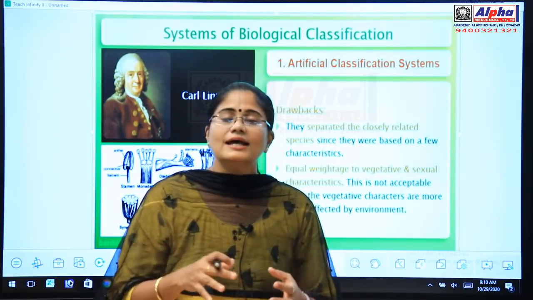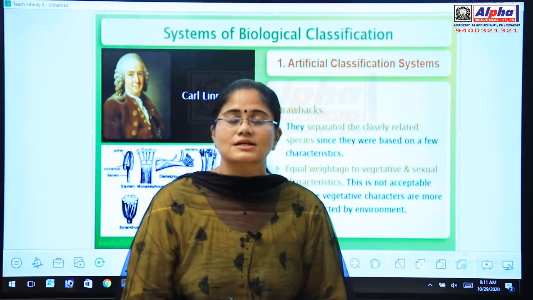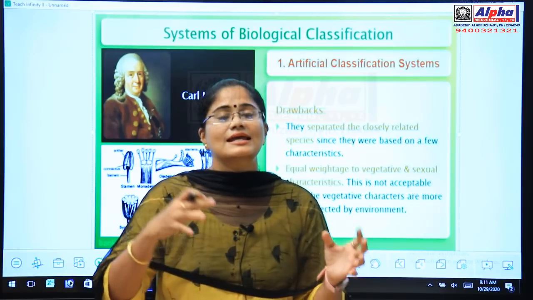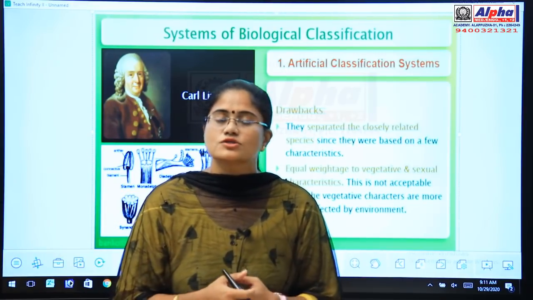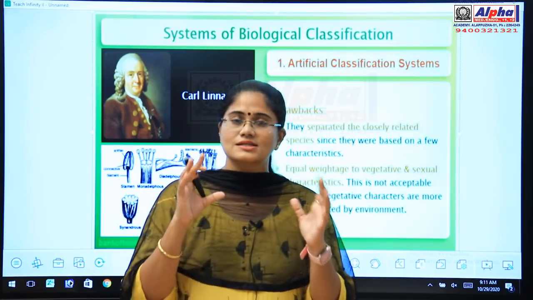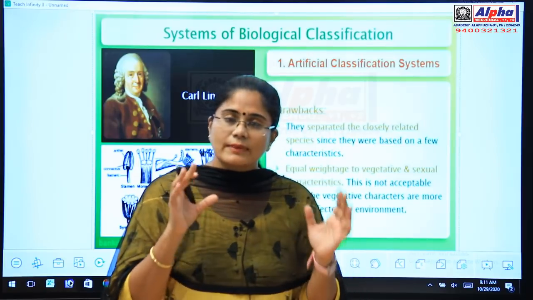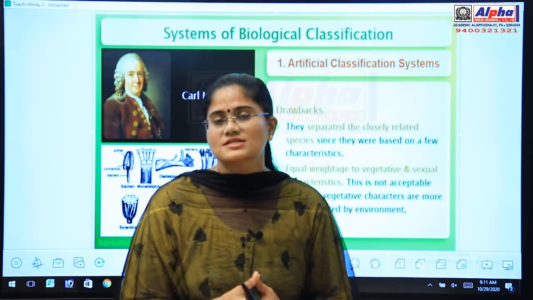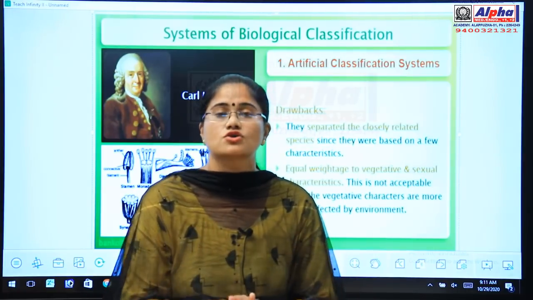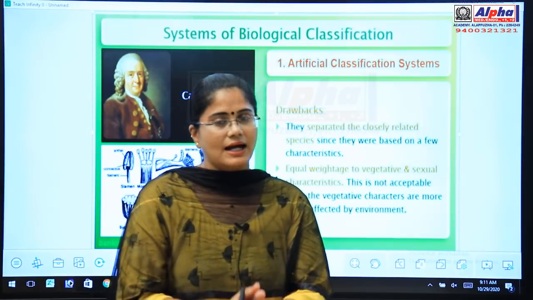So if we consider only the physical or morphological characters, these characters are easily affected by the changing environment. So this system of classification is not possible. That is the main drawback of Carl Linnaeus's artificial system of classification, because he mainly focused on the vegetative or morphological characters of a plant.